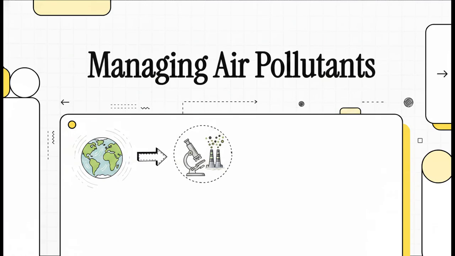Welcome to this explainer. Today, we're diving straight into the SASB chemical standard, and we're looking at one absolutely crucial metric, RT-CH-1120A.1. We're going to radically zoom in from the massive global issue of greenhouse gases right down to the microscopic, localized air pollutants that chemical facilities are literally mandated to manage. So let's get right into it.